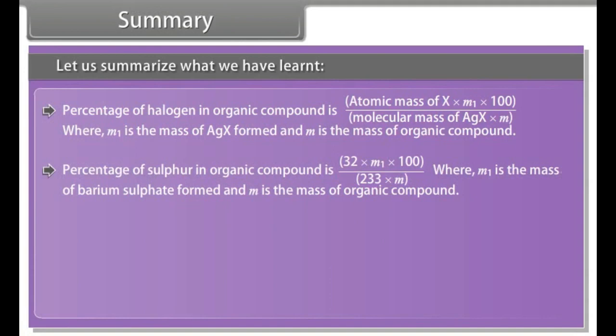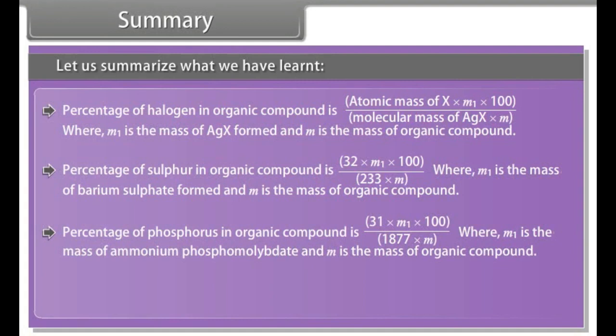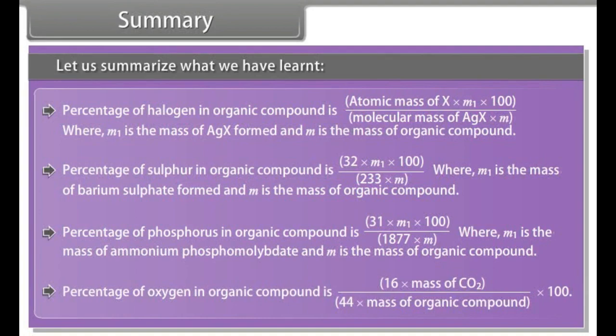Percentage of sulfur in an organic compound is 32 × M1 × 100 / (233 × M), where M1 is the mass of barium sulfate formed and M is the mass of organic compound. Percentage of phosphorus in an organic compound is 31 × M1 × 100 / (1877 × M), where M1 is the mass of ammonium phosphomolybdate and M is the mass of organic compound. Percentage of oxygen in an organic compound is 16